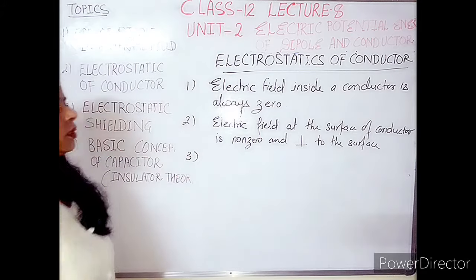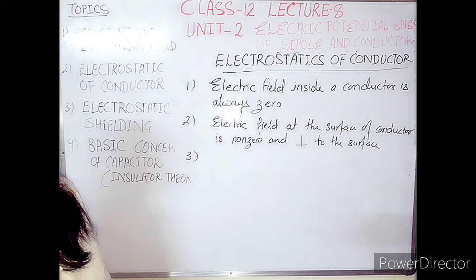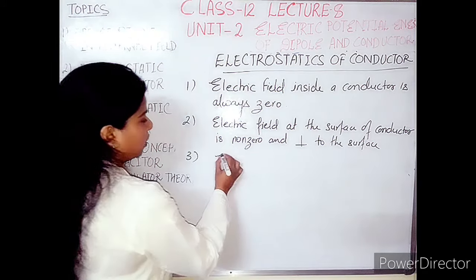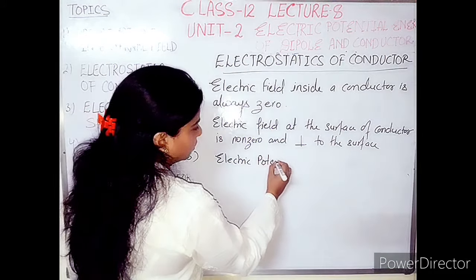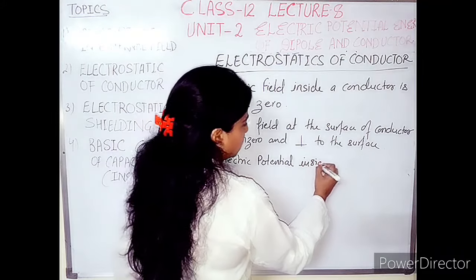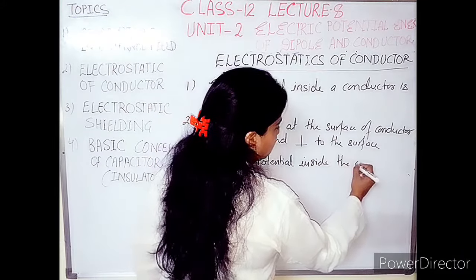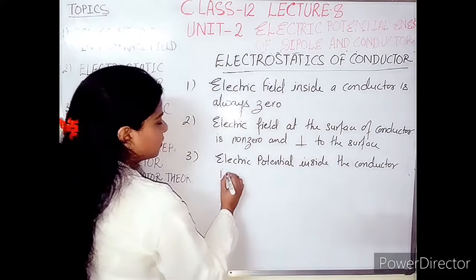Now the third point: because the electric field inside the conductor is 0, that is why electric potential inside the conductor is constant.